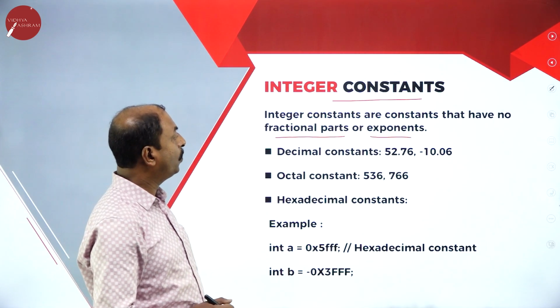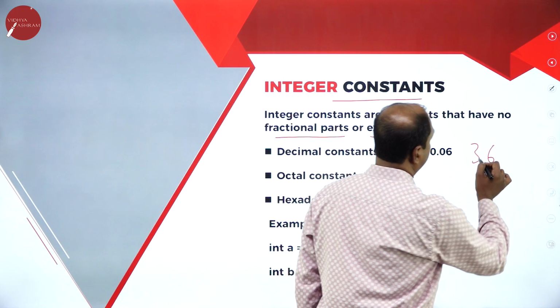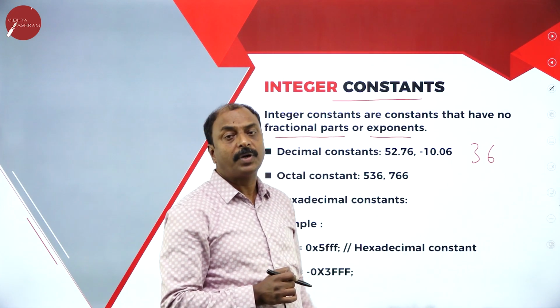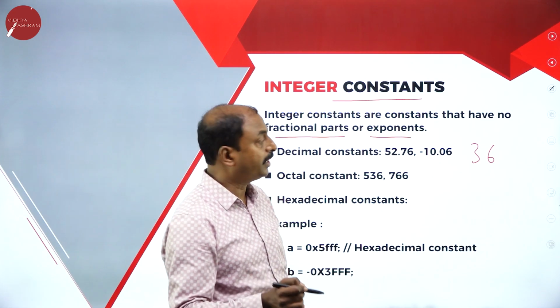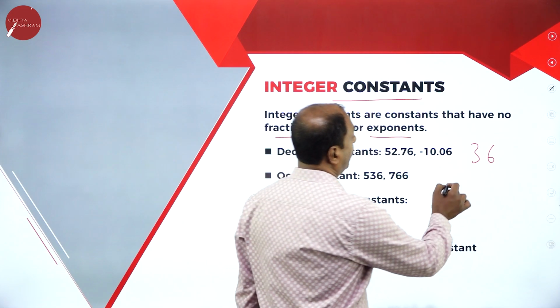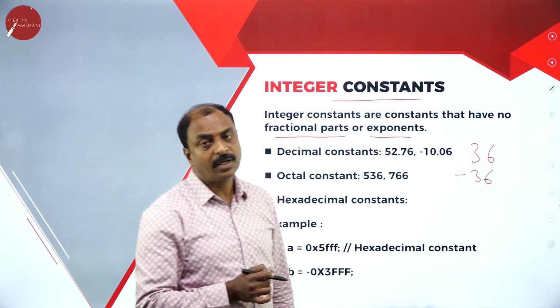For example, I can write 36. There is no fractional part or decimal number, so it is an integer constant. I can also write minus 36, which is also an integer constant.